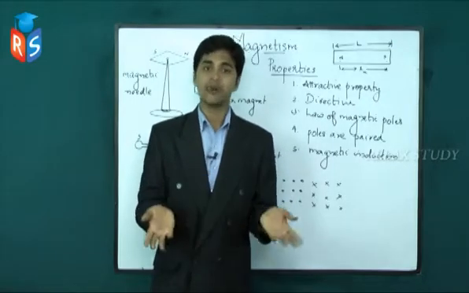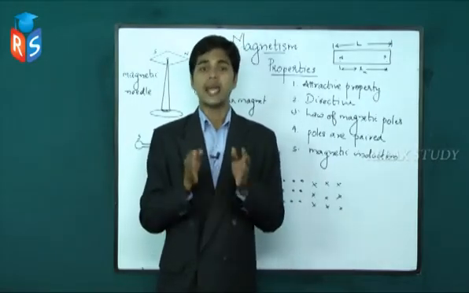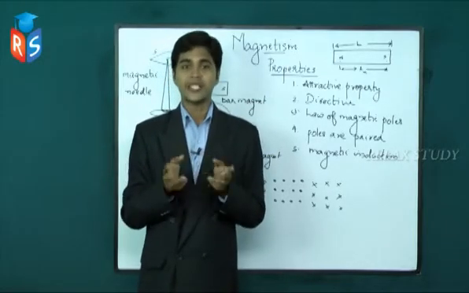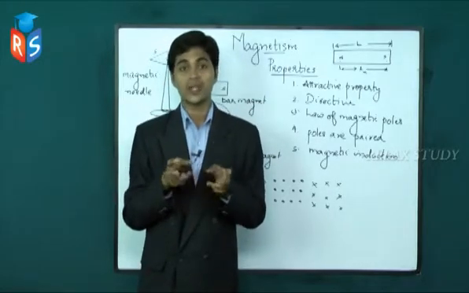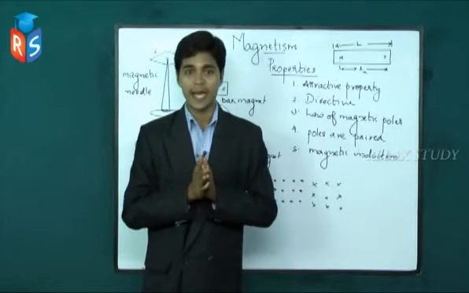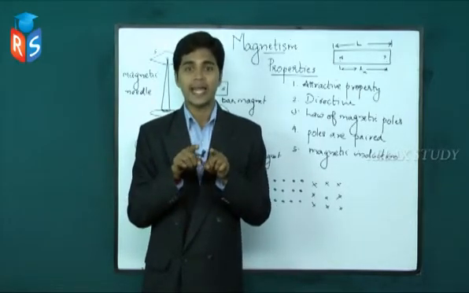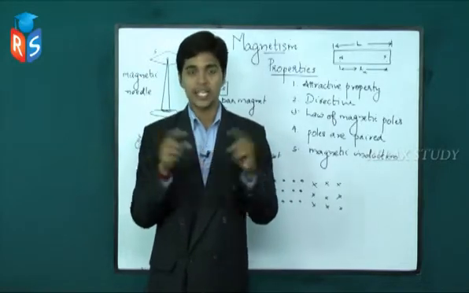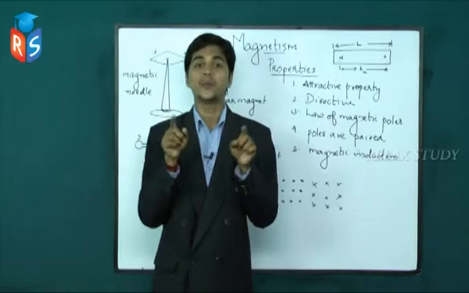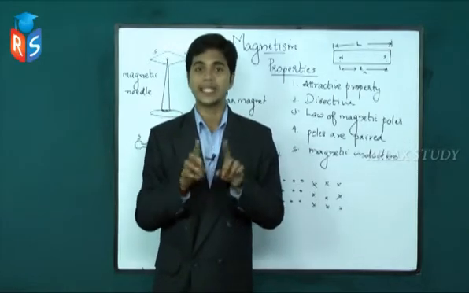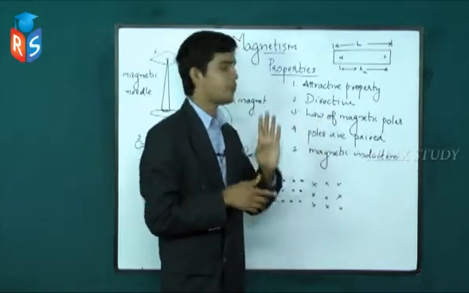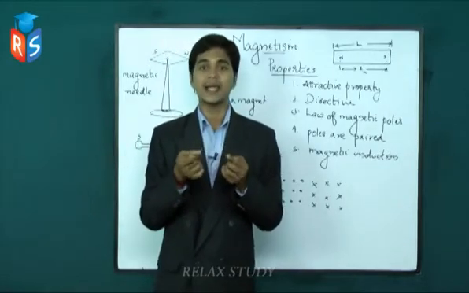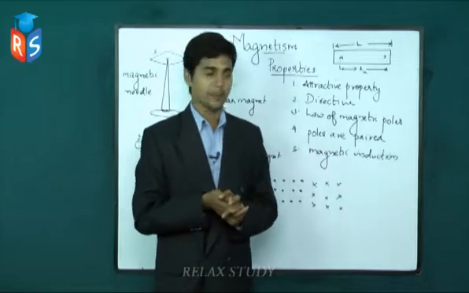We have already learned that a magnet consists of two poles, north and south poles. And you might have experienced in your lower classes, or conducted experiments, to see that like poles of a magnet repel each other. When you bring the north poles of two magnets together, they repel each other. But when you bring opposite poles of magnets together, they attract. That is the law of magnetic poles: opposite poles attract each other and like poles repel each other.